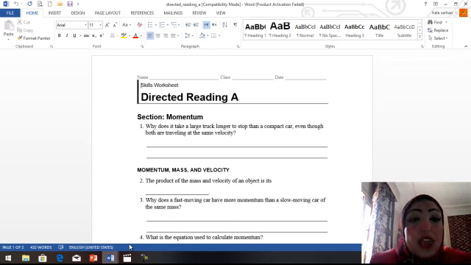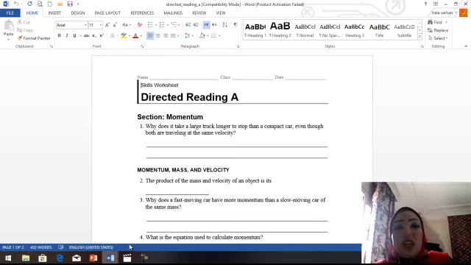Yes, because the large truck has a larger momentum than the compact car. Right. Why? Because the large truck has more mass than the compact car. Why? Because momentum equals mass times velocity. So if the mass increases, the momentum increases, so the truck takes a longer time to stop than the compact car. So if we solve this problem, we will say that because the large truck has a larger momentum than the compact car, the large truck takes a longer time to stop than the compact car.